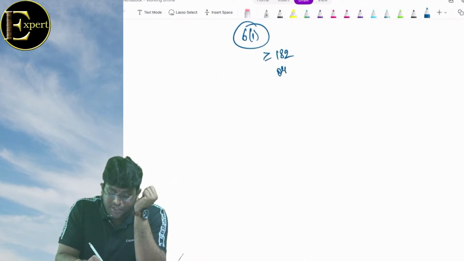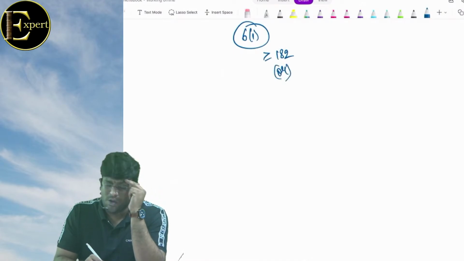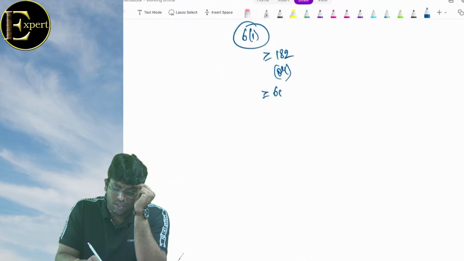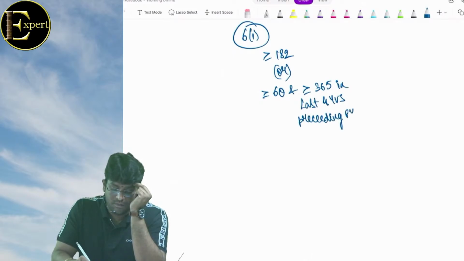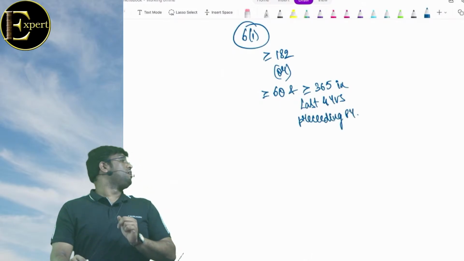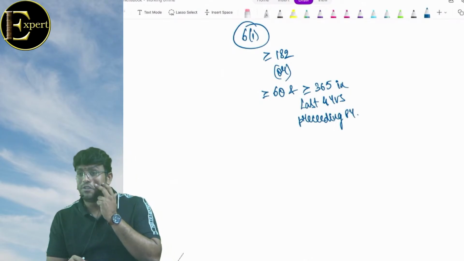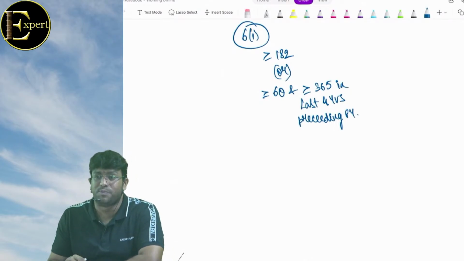Greater or equal to 182. Correct? What is the second option? Greater or equal to 60 and greater or equal to 365 in last 4 years preceding what? Previous year. दोस्तों बराबर है? Everybody clear with this point, all of us?